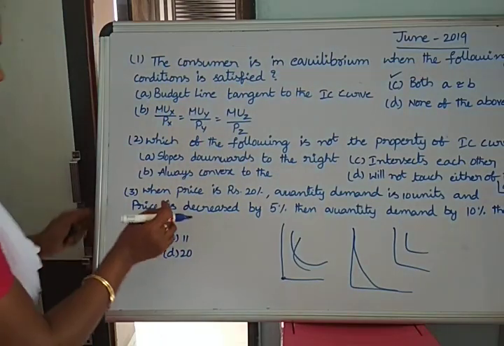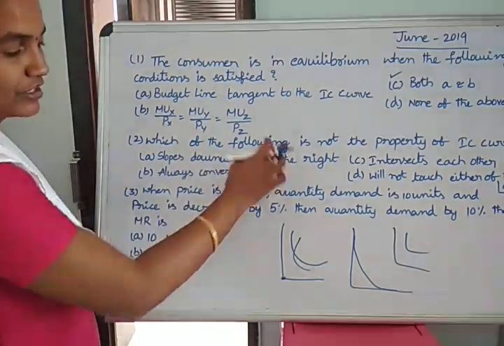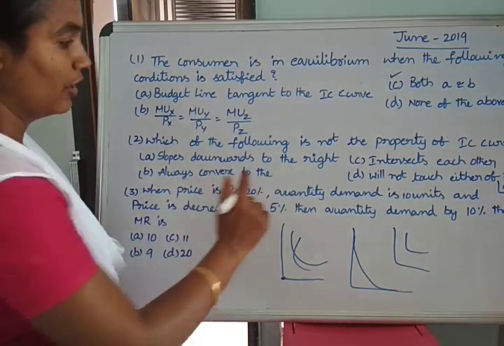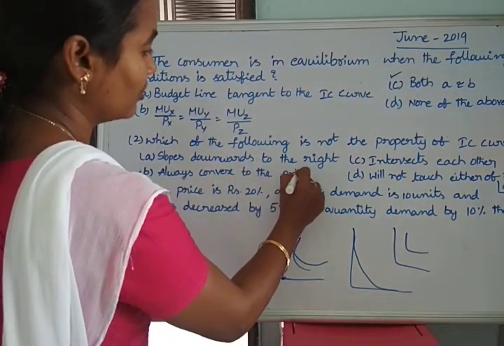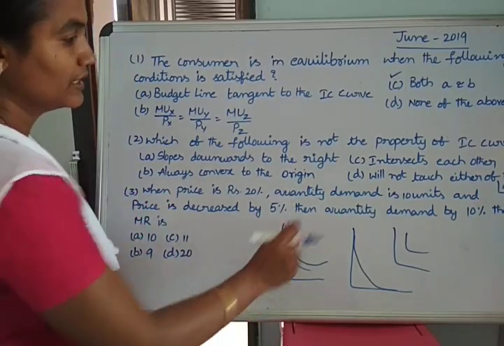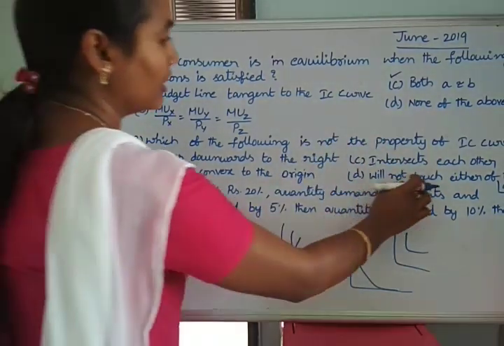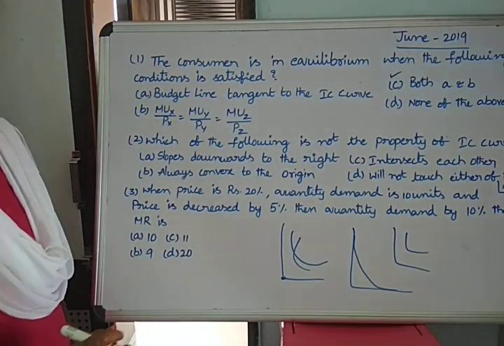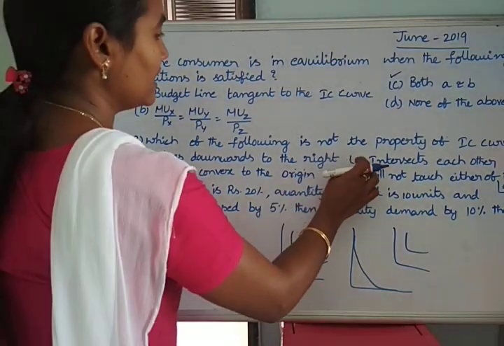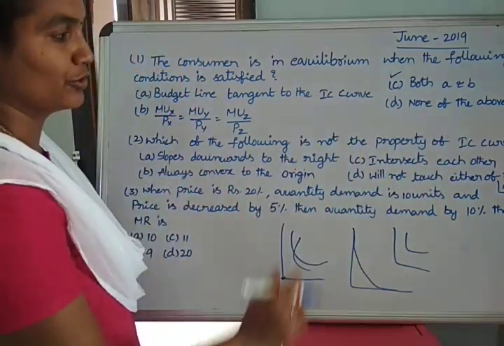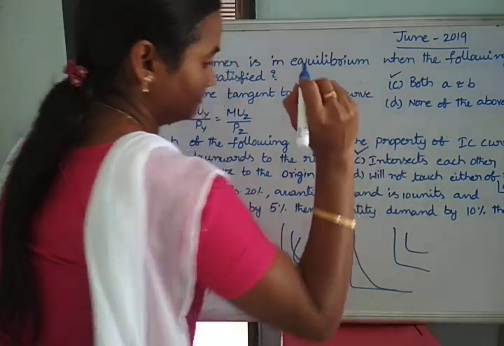So option A, slope downwards from left to right, is a correct property. Always convex to the horizon is also a correct option. The third, intersect each other, is the wrong option. And will not touch either of the axis is also a correct property. So C is not a property of the IC curve. The correct option is C.